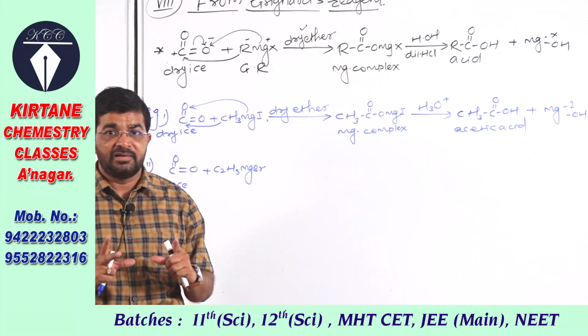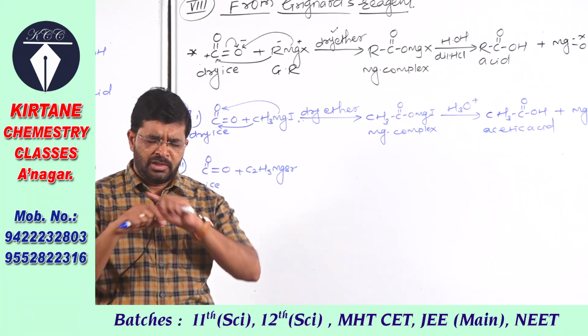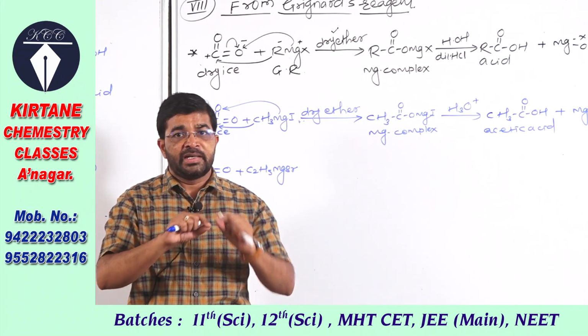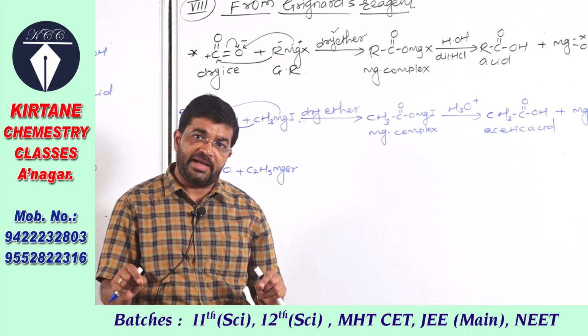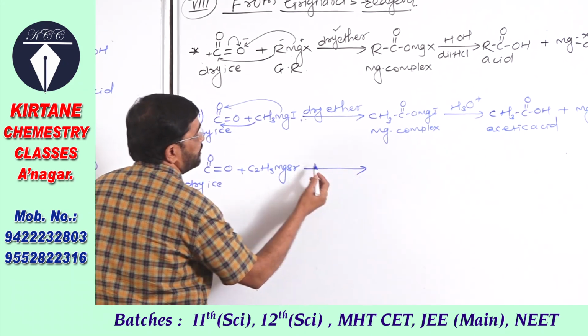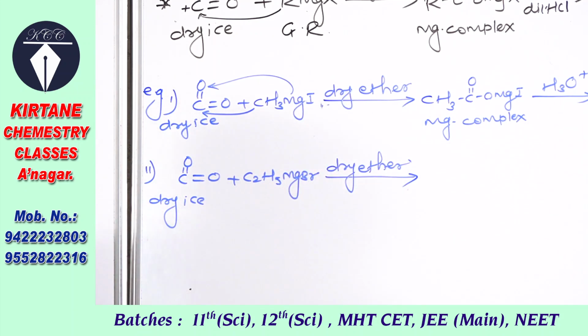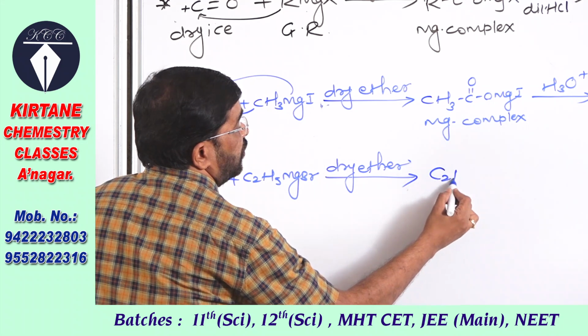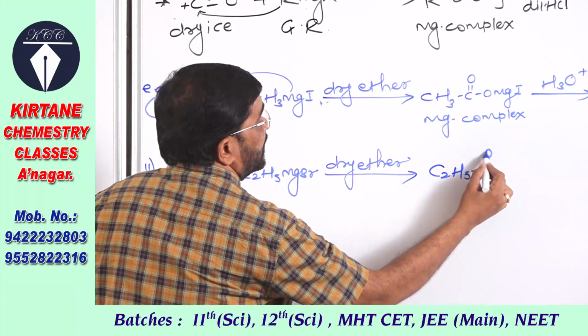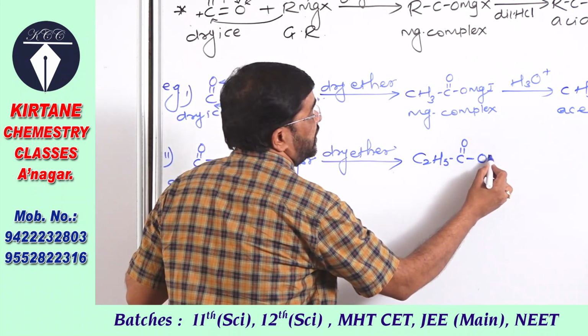Therefore, the point to remember: methanoic acid, formic acid cannot be prepared from Grignard's reagent. Last equation here we have to write: when ethyl magnesium bromide is added to solid CO2, the ethyl group is added on carbon, so it forms C2H5, C double bond O, OMgBr, with magnesium bromide on oxygen.